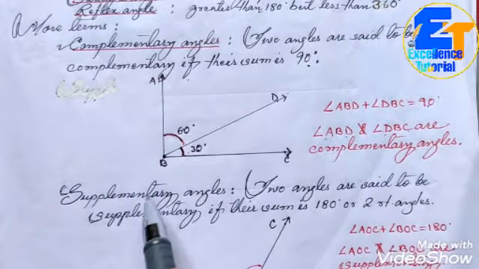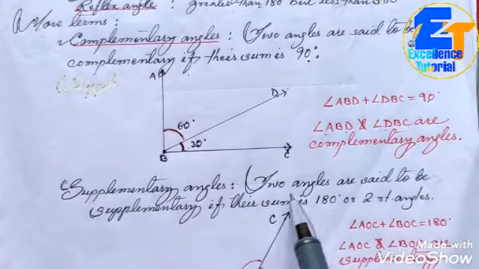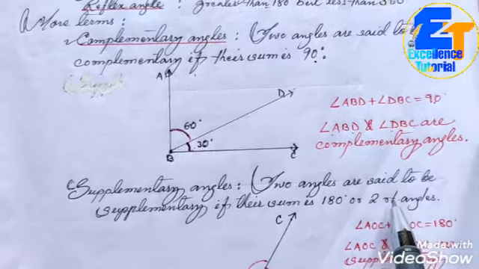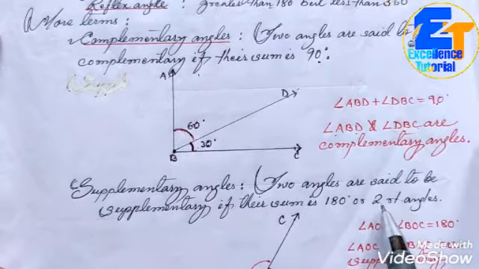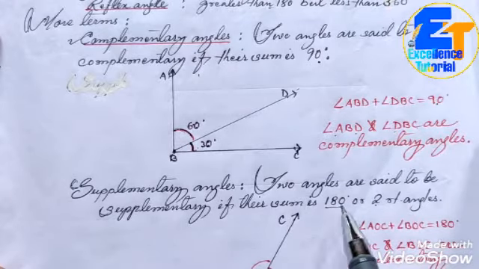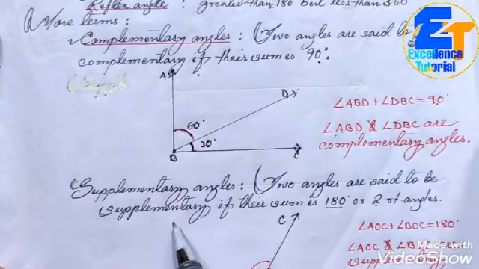But what about the supplementary angles? Two angles are said to be supplementary if their sum is exactly 180 degrees, or two right angles. Two right angles, as you know, one right angle means 90 degrees. So two right angles make 180 degrees. So two angles are said to be supplementary if their sum is 180 degrees. You can see 180 degrees means a straight angle, an angle formed on a straight line.